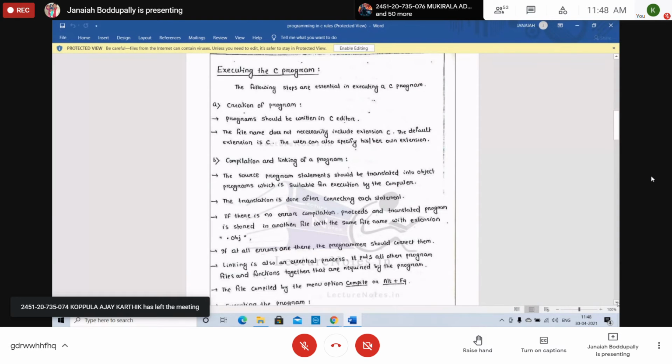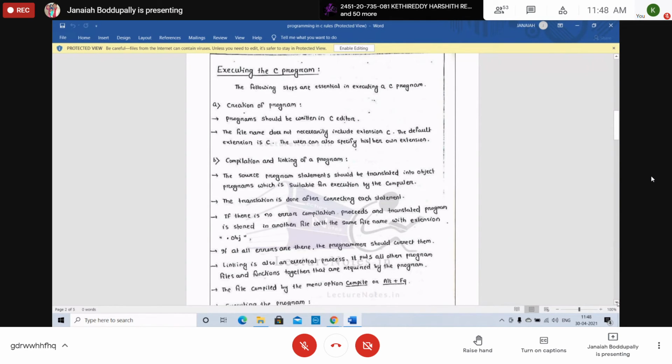The program should be written in a C editor. Whenever you have C language labs in our college, we write in the C editor on Linux, where there are 2-3 options. You can directly write in the editor, copy, and exit.